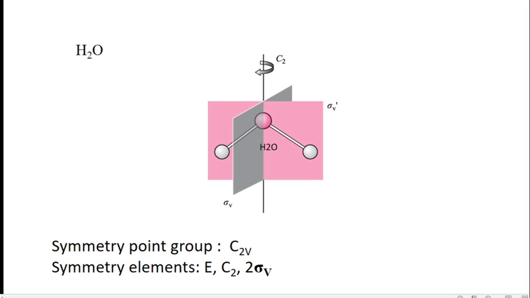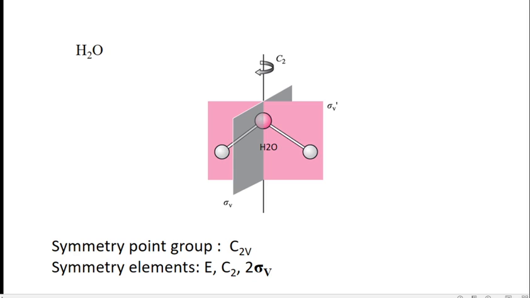Now let us see the example of the ammonia molecule. If you see the geometry of the molecule, it's a trigonal pyramidal geometry, and the ammonia molecule has one C3 proper axis of rotation and three vertical planes of symmetry.